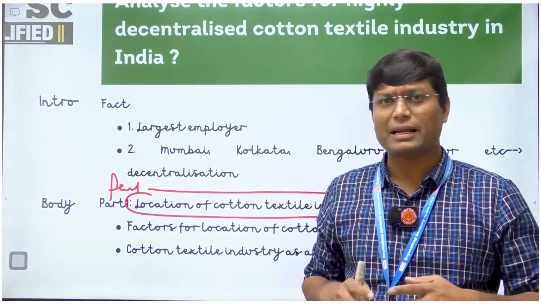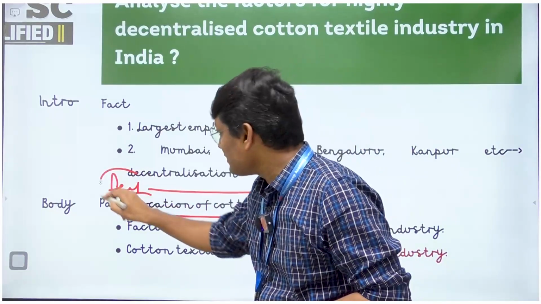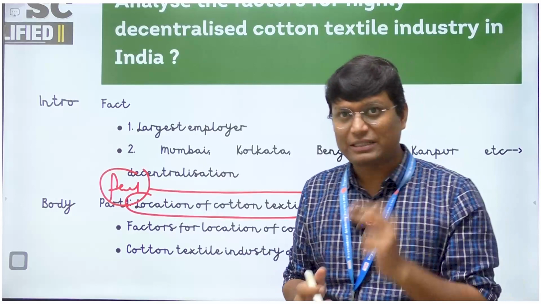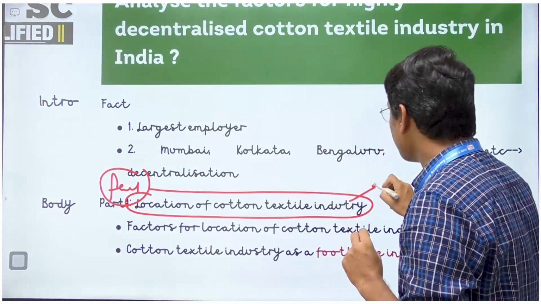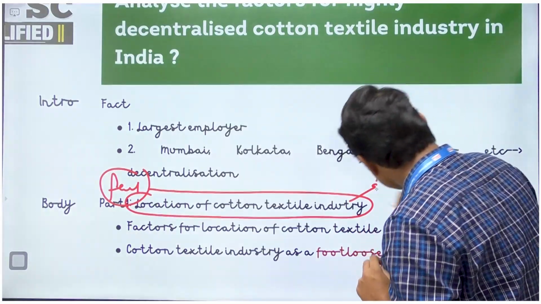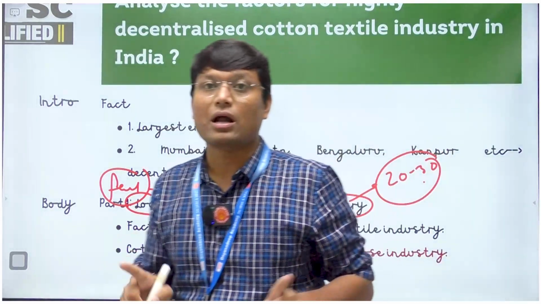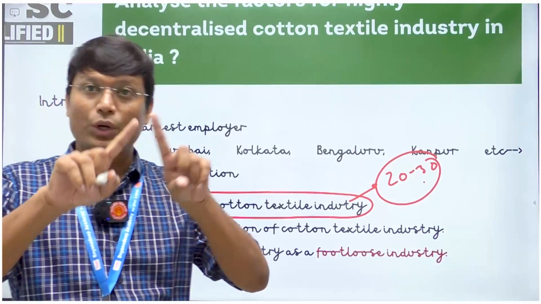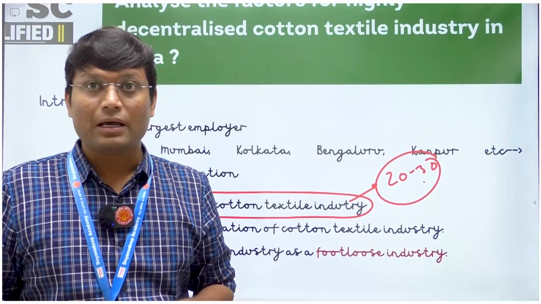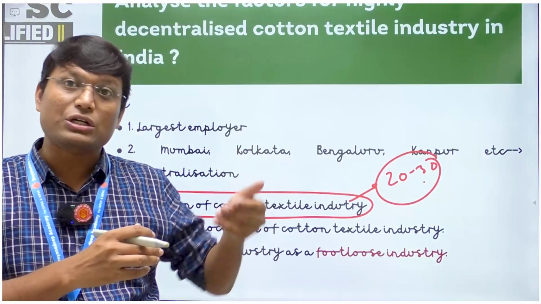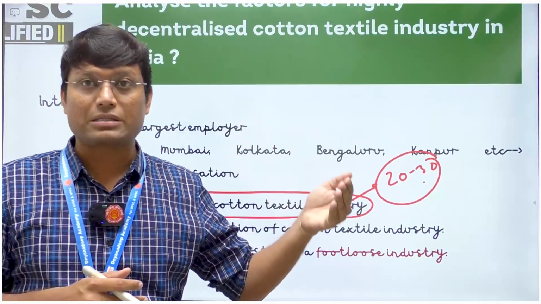No, we have not been directly asked. But even then, I'll spend some 20 to 30 words on this part. Why? Because that is how I'm going to set the context, or set the locus. I'll be mentioning that these are the particular factors which determine the location of cotton textile industry.